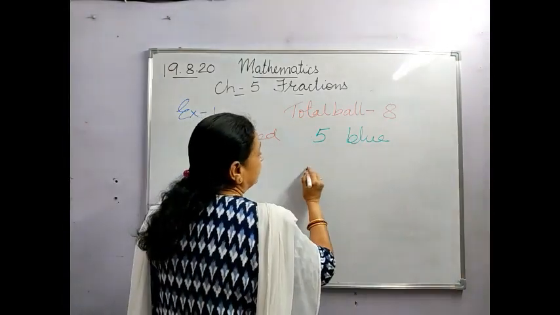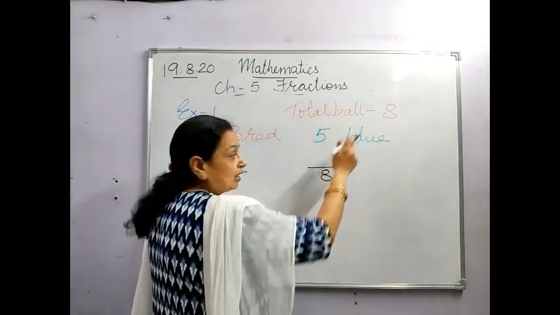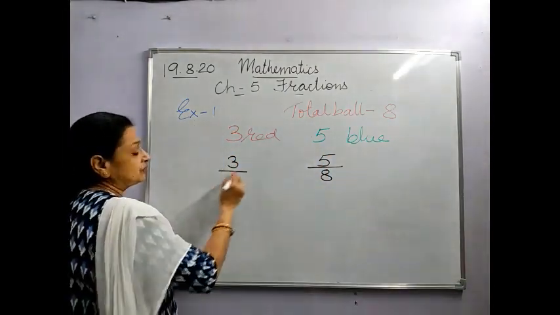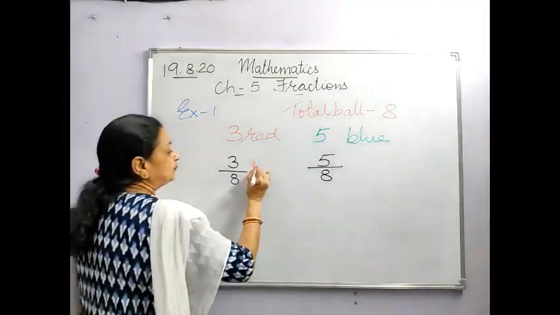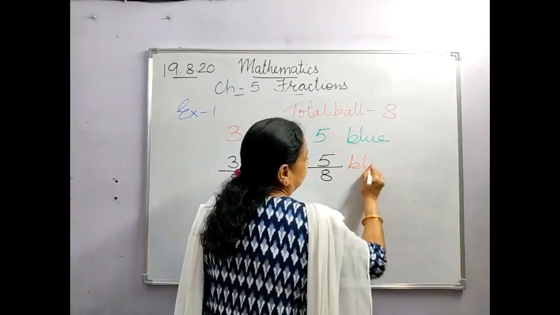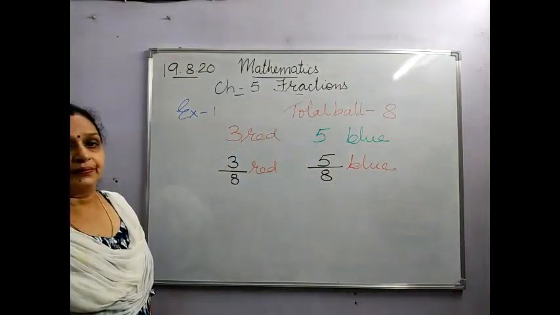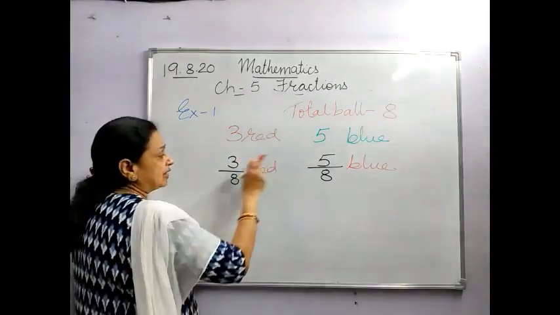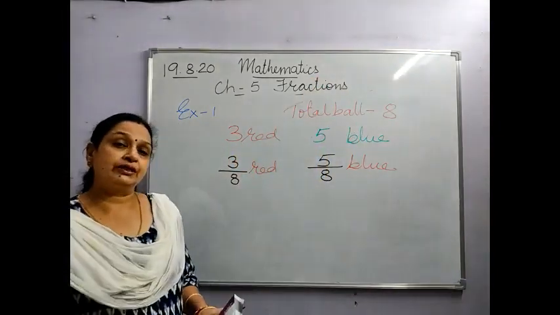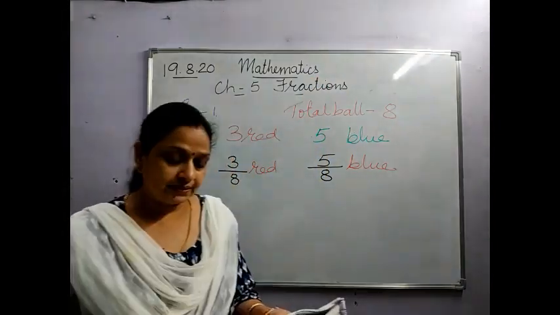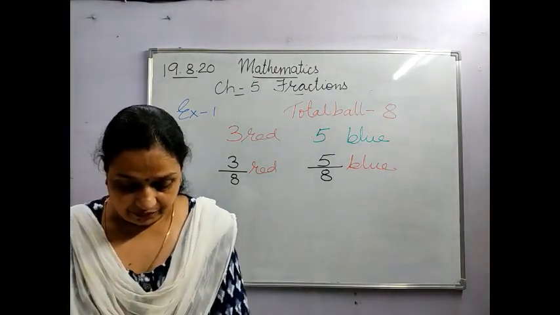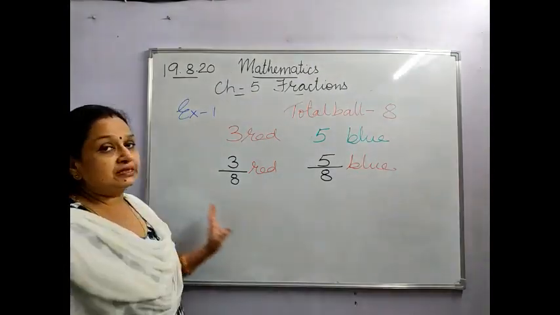And for the blue ones, the total number of balls is 8. Out of which how many are blue? So you will write over here. So the fraction for the red balls is 3 upon 8 and the fraction for the blue balls is 5 upon 8. And if you see, 5 plus 3 becomes 8, that means it is the complete set of balls or the collection of balls. Hope this is clear to everyone. Now, fraction and division. Hope this much is clear to everyone.